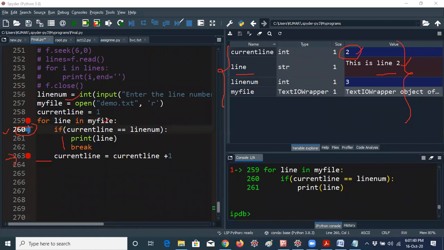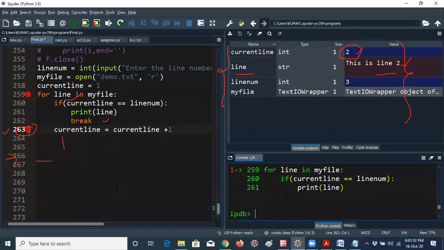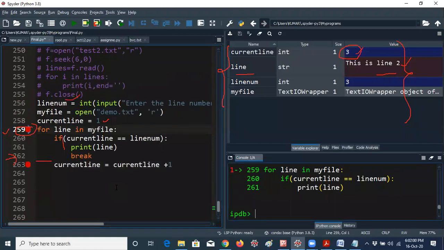Now you know that current line equal to 2, and the line number we have is 3. So 2 double equal to 3, the condition is again false, guys. Now I am giving Control F10. It is checking the condition 2 equal to 3, false. Again it is going to current line equal to current line plus 1. Now current line becomes 3, so again it will go to the for loop. You can see current line equal to 3 on the right side. Now for line in my file, this was line 2, and now line 3 will be stored in line. Now I am giving Control F10.